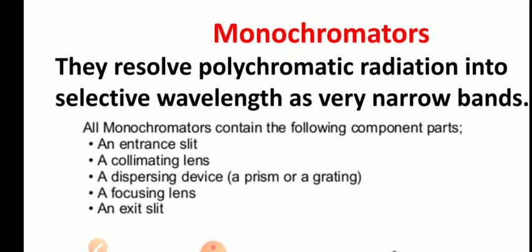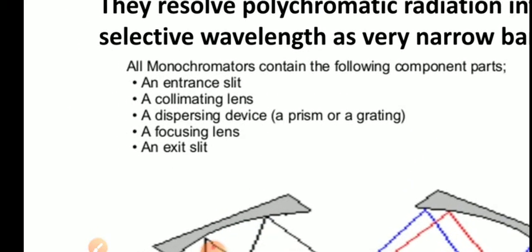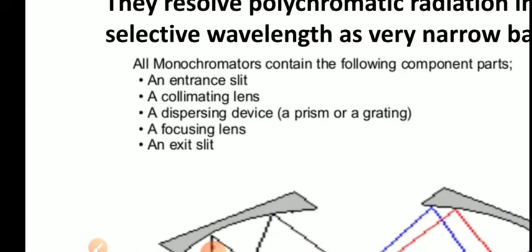From the entrance slit, it goes to the collimating lens, which collects the polychromatic light and focuses it on the dispersion device. So the first part is the entrance slit through which polychromatic light enters, and the collimating lens collects the light and focuses it on the dispersion device. Then the third part is the dispersion device, which may be a prism or a grating. The prism or grating splits the polychromatic light into monochromatic light of different wavelengths.